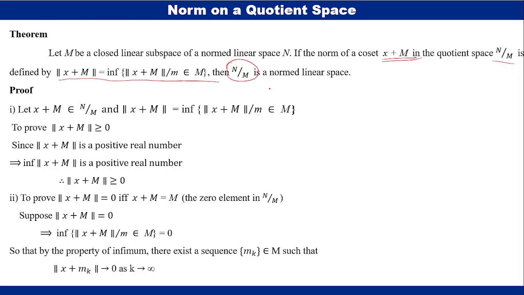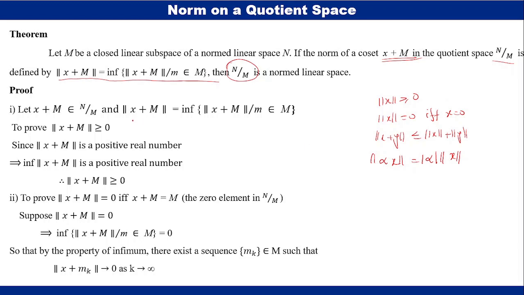So, to prove N/M is a normed linear space, we need to prove the four properties of a normed linear space. The first one is norm x greater than or equal to 0. Second, norm x is equal to 0 if and only if x is equal to 0. Third, norm of x plus y is less than or equal to norm x plus norm y. And finally, norm of alpha x is equal to modulus of alpha into norm x.